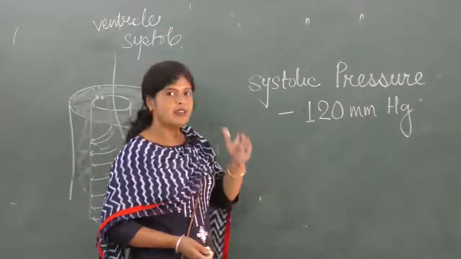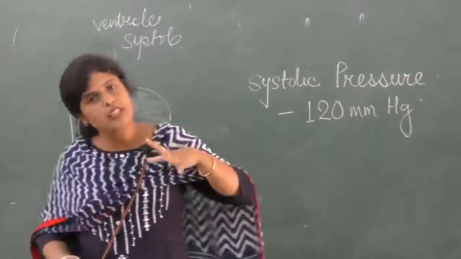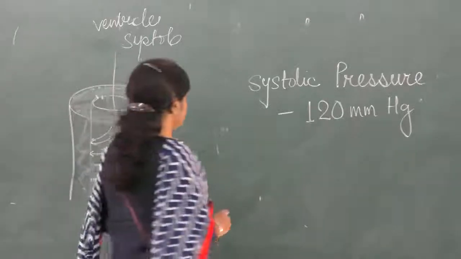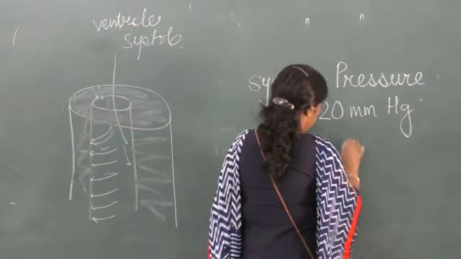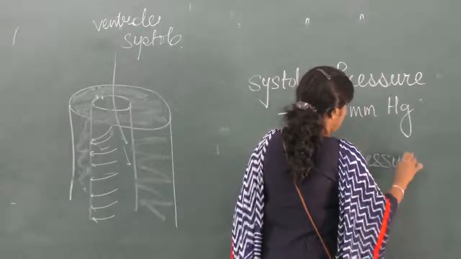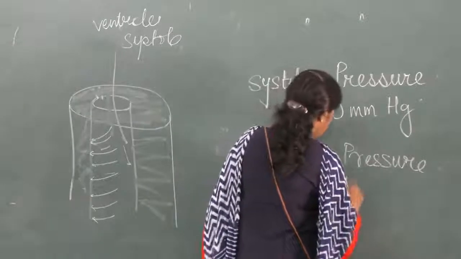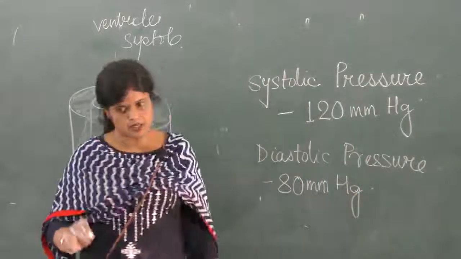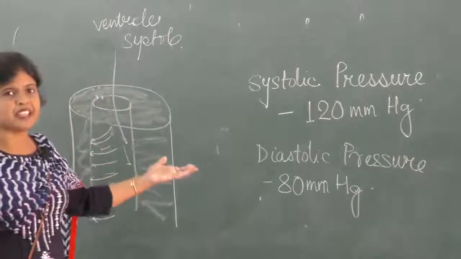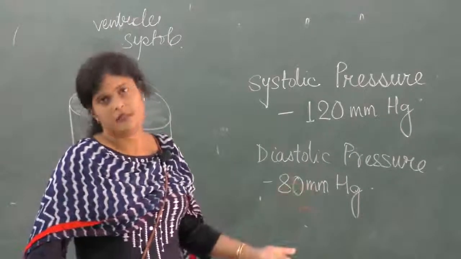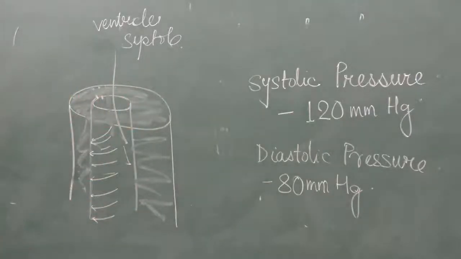And it reaches its minimum level when the ventricles are totally diastole, maximum diastoling. So we call that diastolic pressure, and that is approximately 80 mm Hg. It can be 90 also. It varies. If it is above that, then we call the person suffering from hypertension, high blood pressure. If it is below, then hypotension, low blood pressure. So this is what blood pressure is.